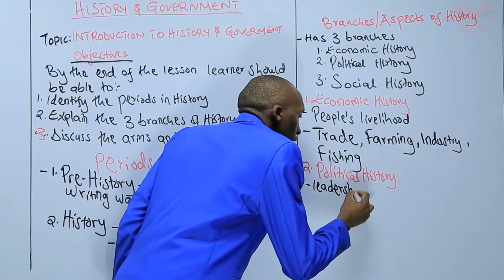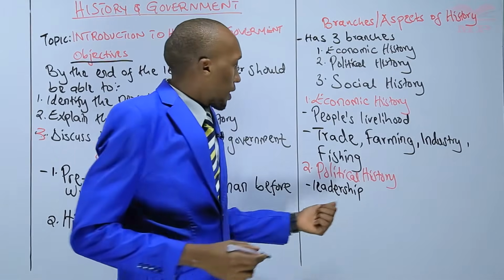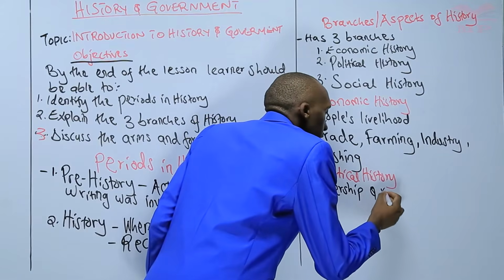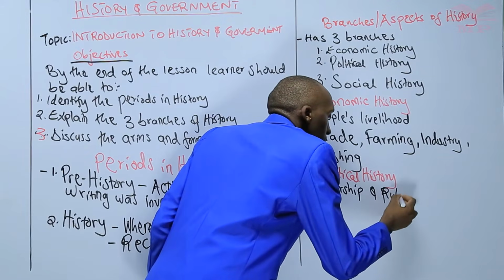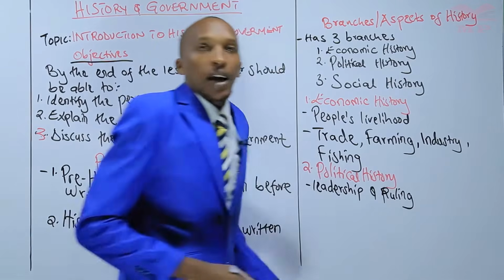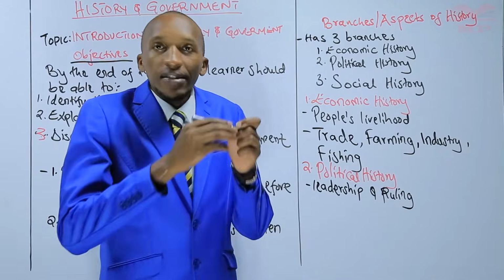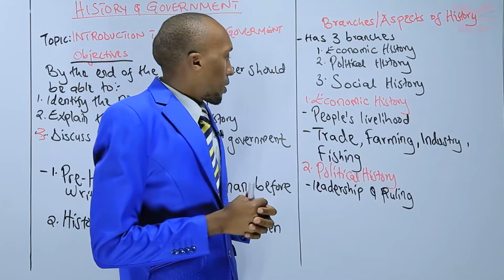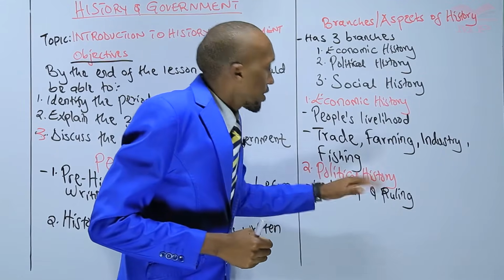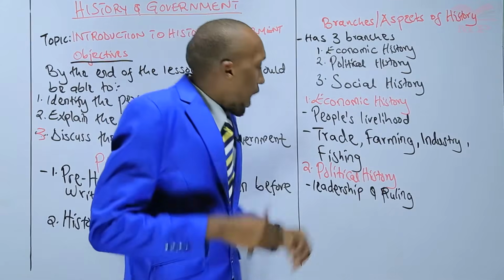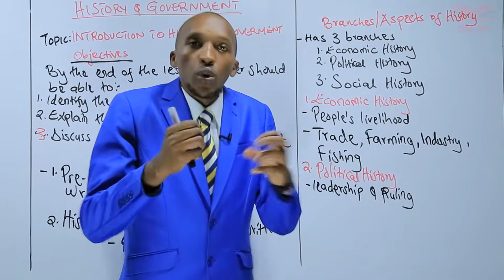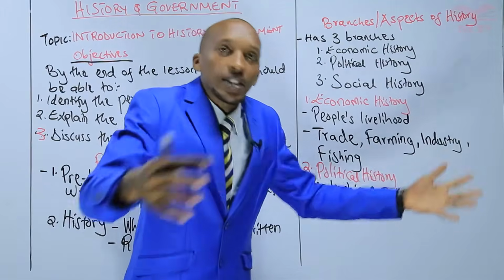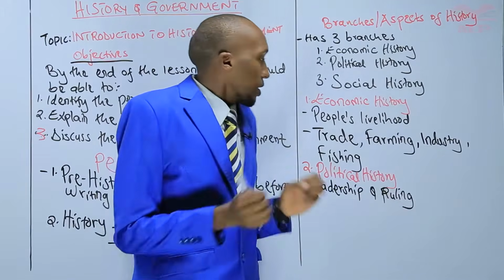Politics has to do with leadership and ruling. How is power exercised within a given group of people? So political history deals with how control or power is exercised in that given people who are being studied.